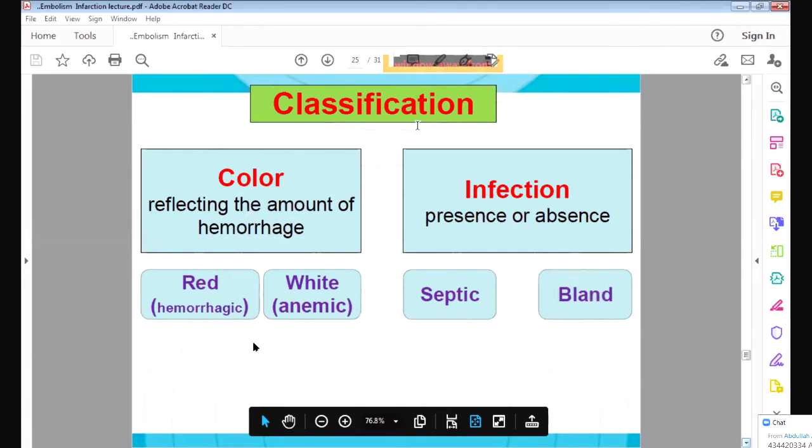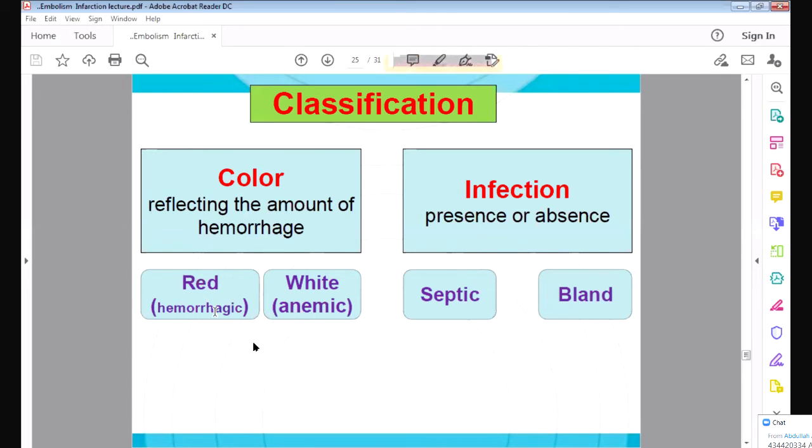So classification of infarcts depends upon the color of the infarct. When blood is there in the infarct, it is called a hemorrhagic or red infarct. When it is white in color, it is called a white infarct. Depending upon whether infection is present or not: when infection is present, it is called a septic infarct, and when infection is absent, it is called a bland infarct. The most important classification is red infarct and white infarct.